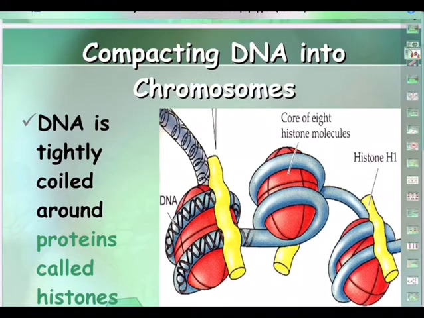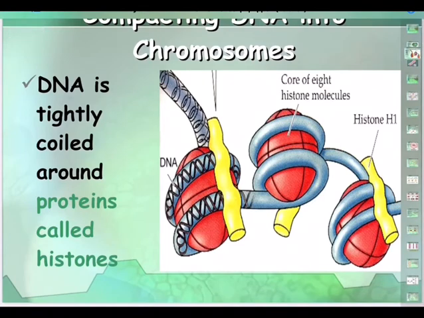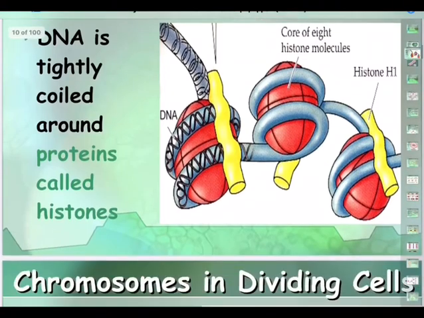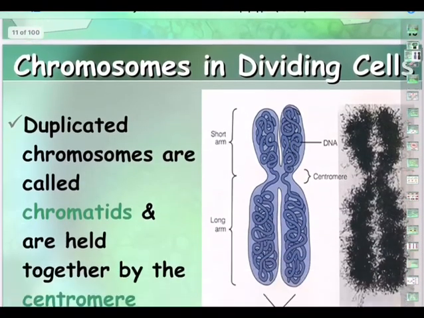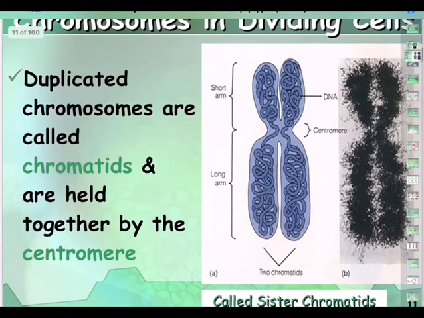There is a network of chromosomes. That network of chromosomes is called chromatin or chromatin reticulum. And the entire DNA will be restricted within the chromosomes. So you can see here the DNA, and inside the DNA the packing material is there, protein molecules: histone H1, that yellow colored one, and then you can see 8 histone molecules, we say octet structure. So octet histone molecules are like something like a basketball. So you have a histone H1 and octet histone molecules. These are surrounded by DNA. So DNA is tightly coiled around proteins called histones.